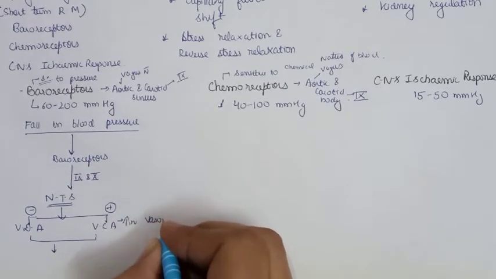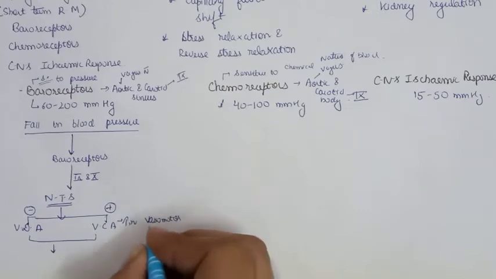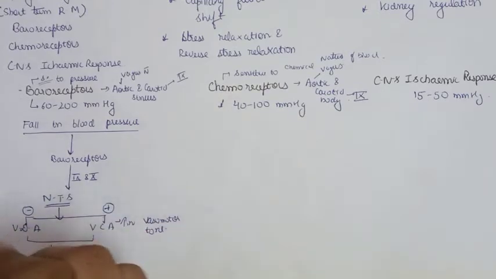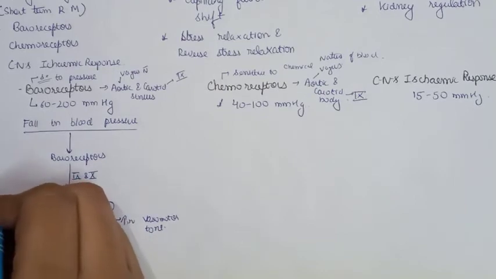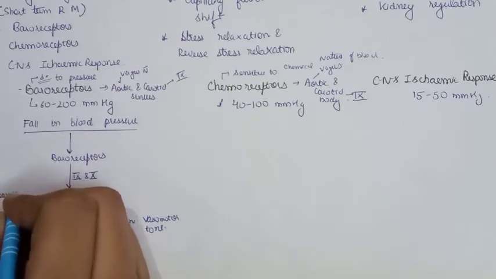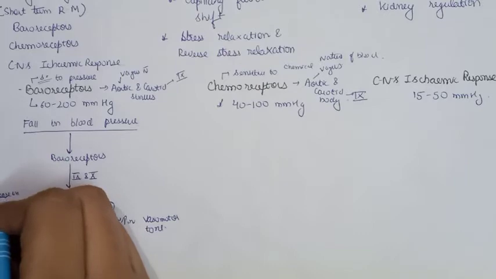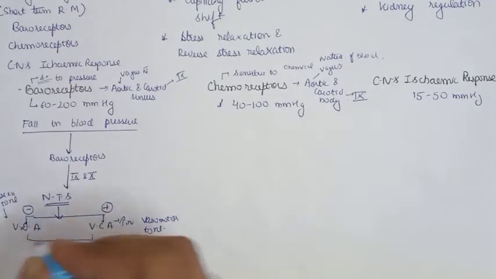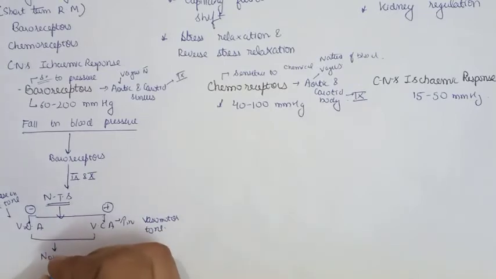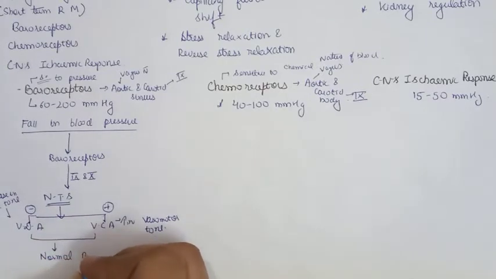And when the vasodilator area is inhibited, there is a decrease in vagal tone. All this causes the blood pressure to return to the normal state.